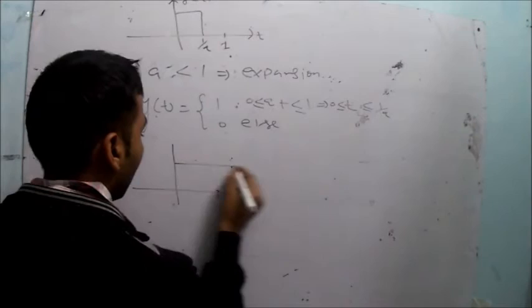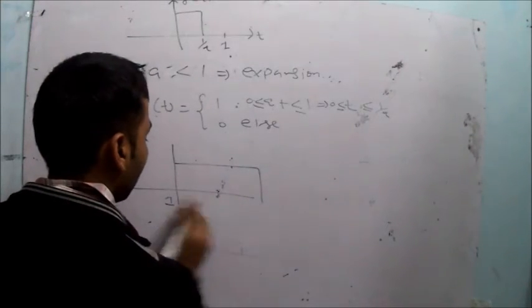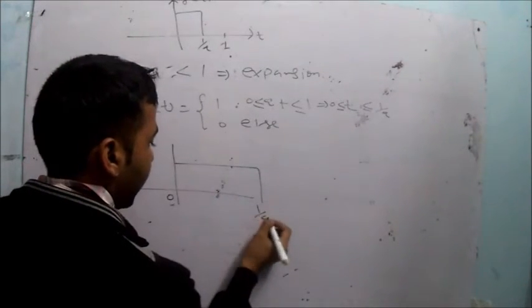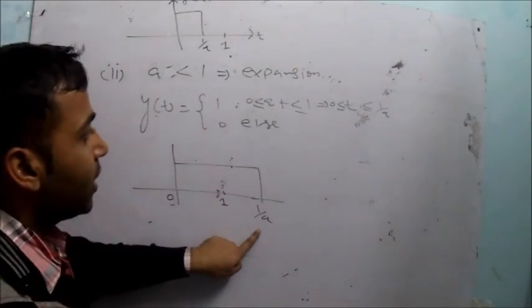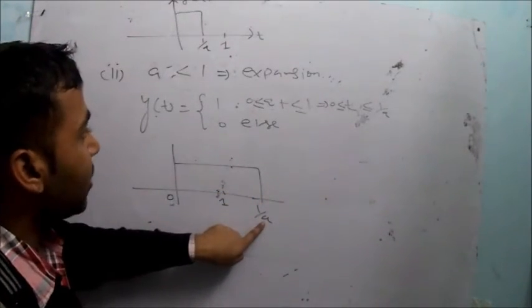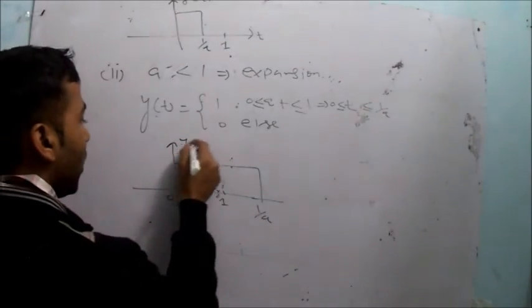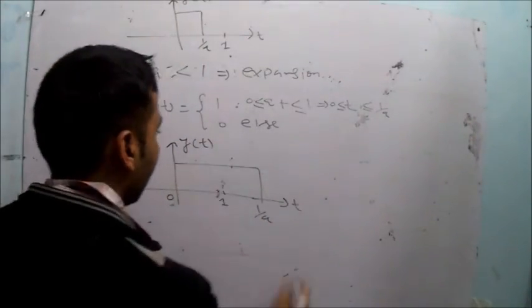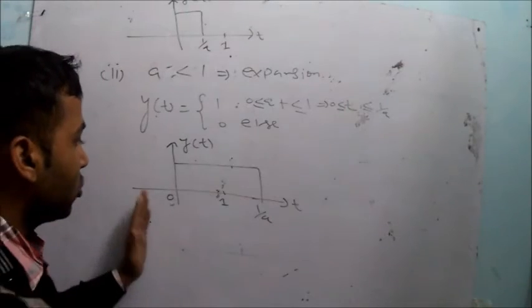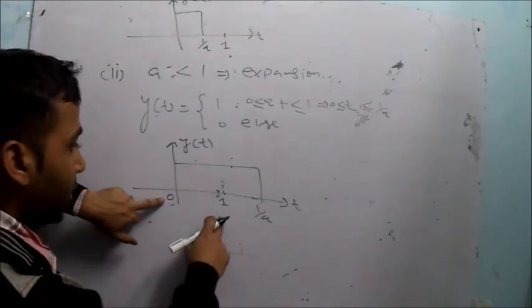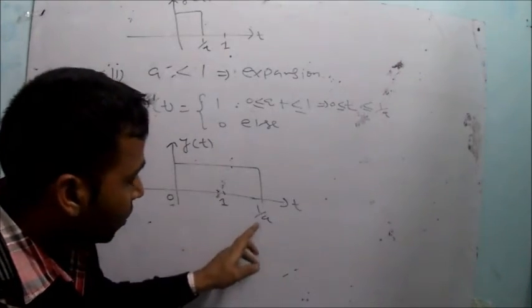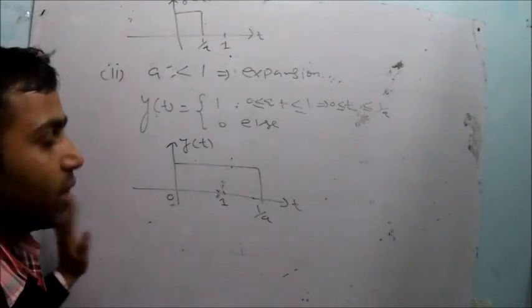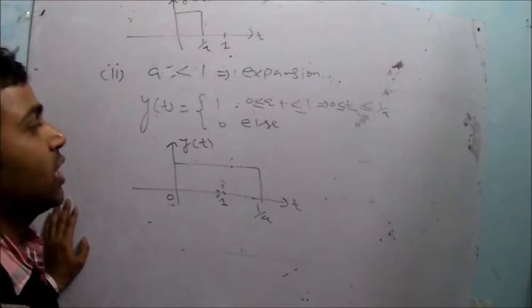y(t) will be equal to 1 from 0 to 1 by a, and here your 1 by a will be greater than 1 because a is less than 1. That's why you can say you have expanded the signal x(t), because your signal x(t) was present from 0 to 1 only. Now your y(t) is present from 0 to 1 by a, where 1 by a is greater than 1. That's why you can say you have expanded the signal. So this is the case of the expansion of the signal.